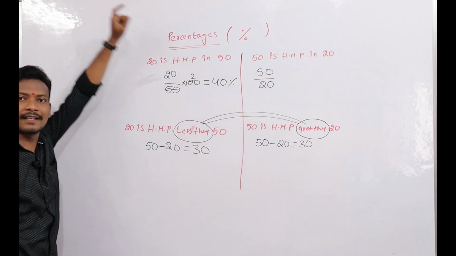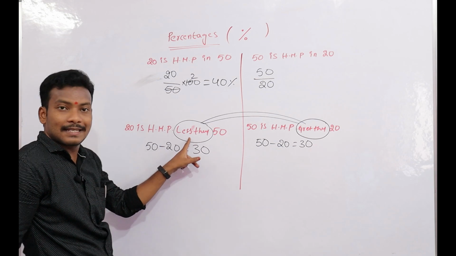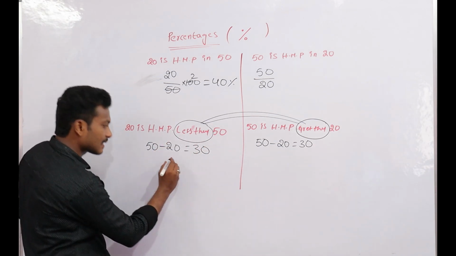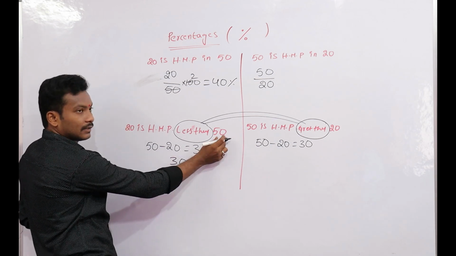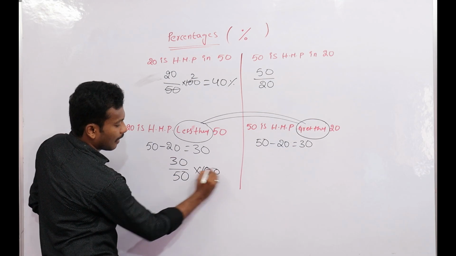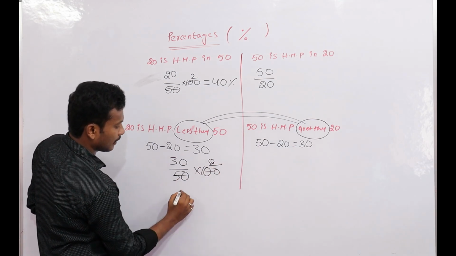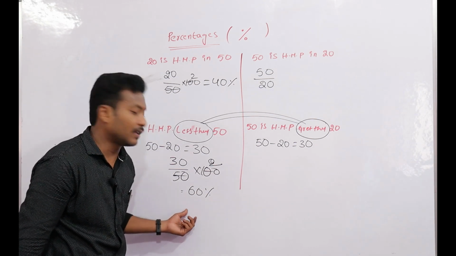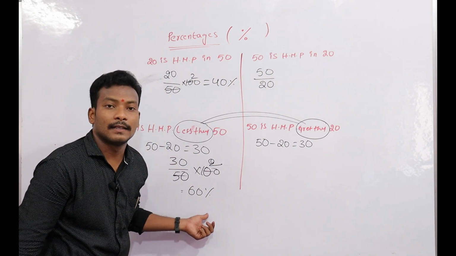Now we cannot take the same numbers in this question. Whenever less than or greater than comes: how much less? That is 30 less compared with 50, that is 60% less.